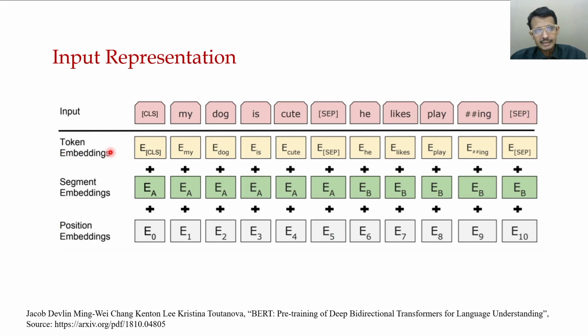Token embeddings means each token goes in first, E of CLS and so on, the different tokens.